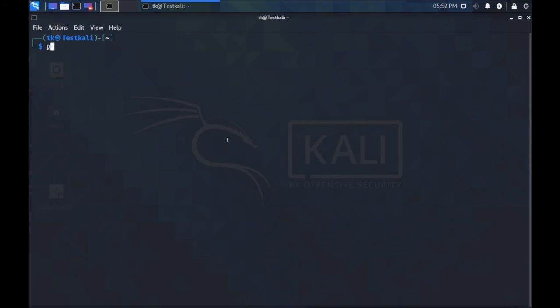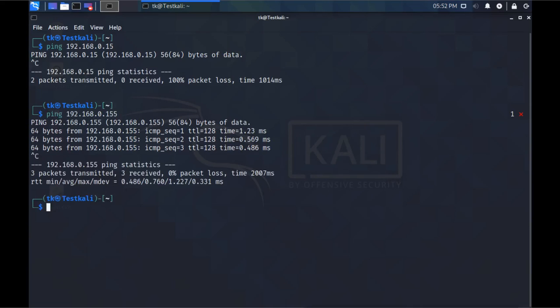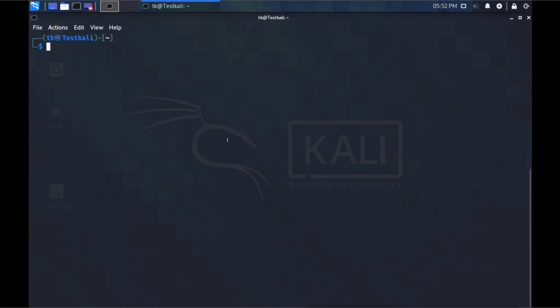First let me check whether I am connected to this machine or not. Sorry, this is the machine. Okay, it is connected. I want to do the DoS attack. So first we should scan which port we want to attack.